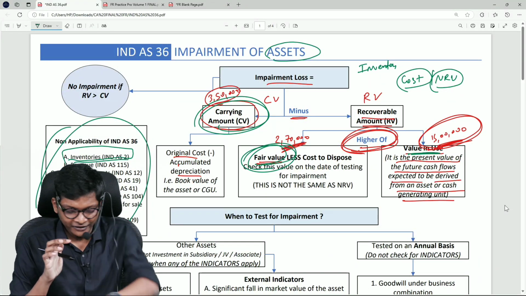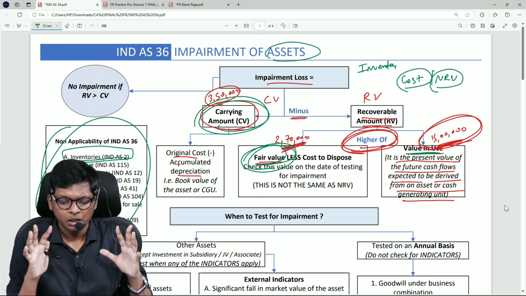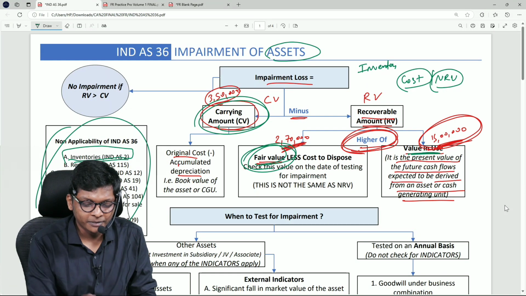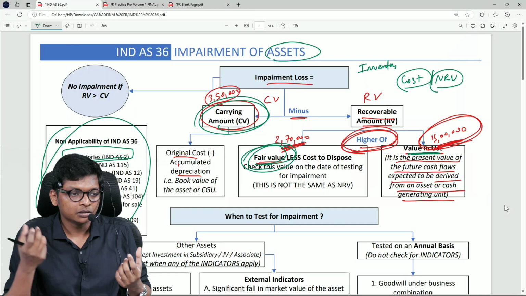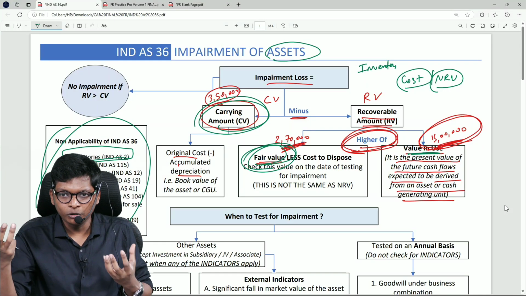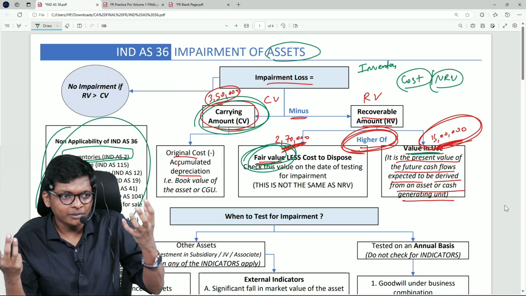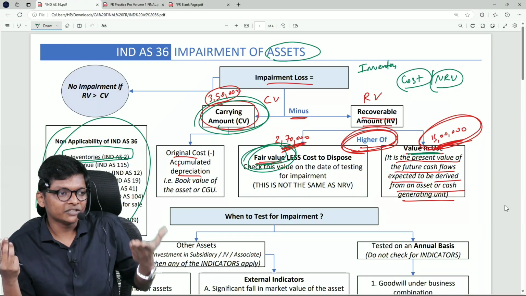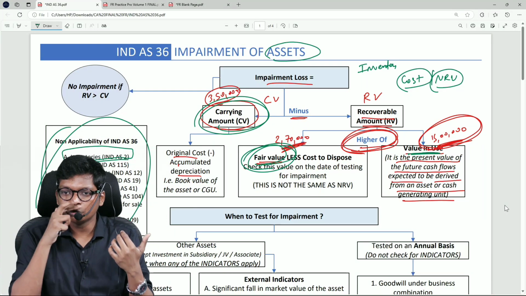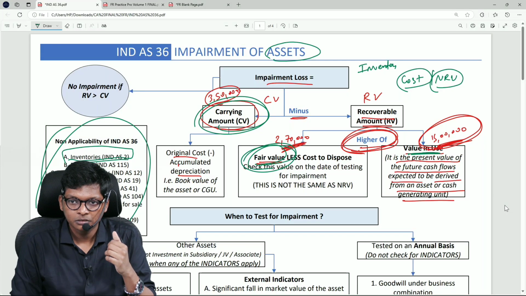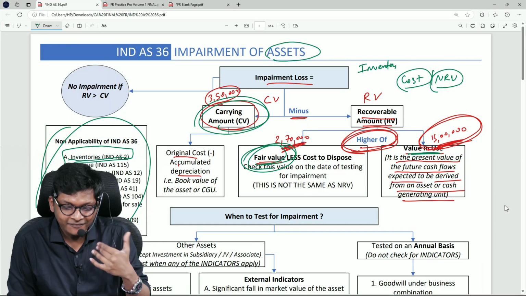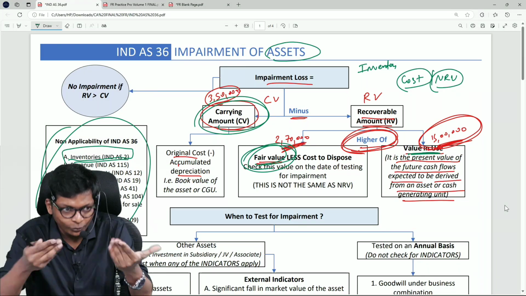So sir, fine sir, however much time you took, you got the logic of the equation. For the exam, what should I remember? Impairment is nothing but compare carrying amount with the recoverable amount. Recoverable amount is the higher of fair value or value in use, whichever is higher. What is value in use? Present value of future cash flows from that asset. That's it. We have to do sums, guys. I'm going to do sums next.